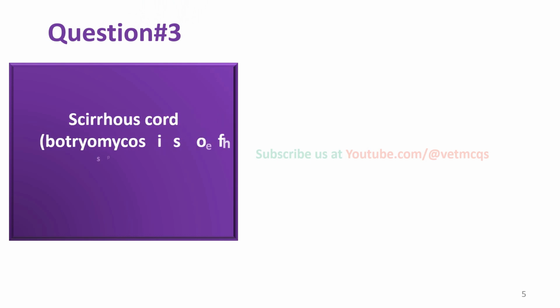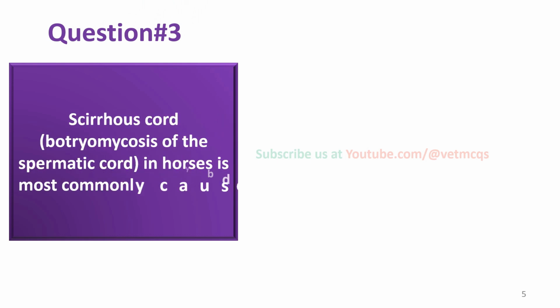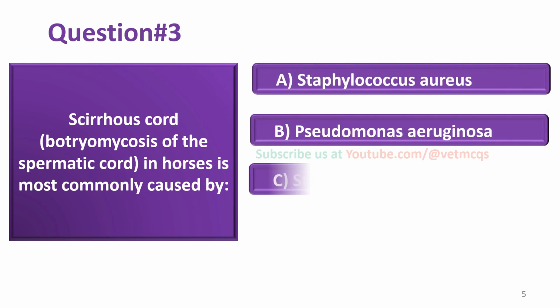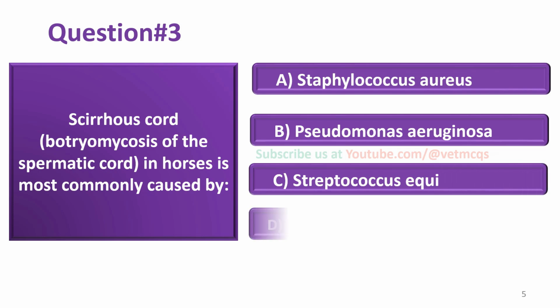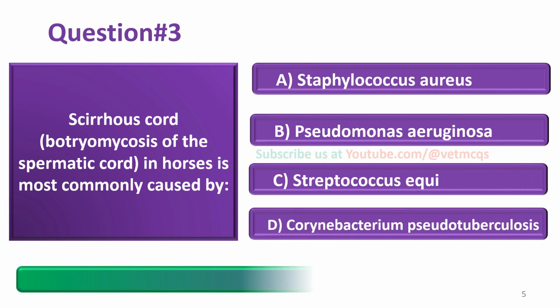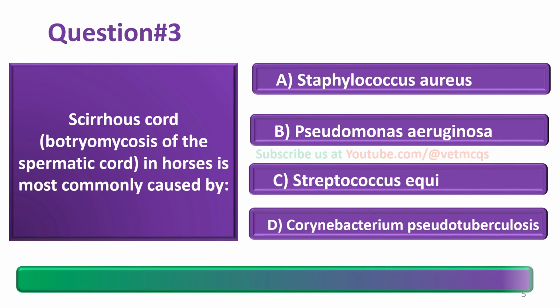Shearer's cord or botryomycosis of the spermatic cord in horses is most commonly caused by Staphylococcus aureus, Pseudomonas aeruginosa, Streptococcus equi, Corynebacterium pseudotuberculosis. And the correct answer is option A, that is Staphylococcus aureus.